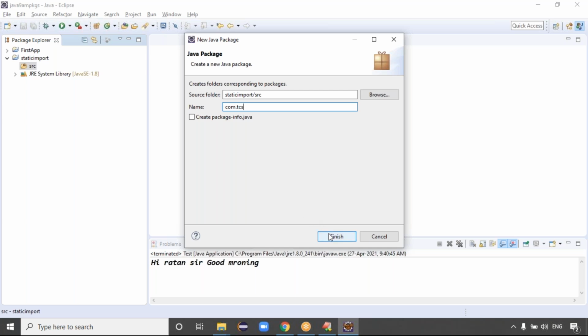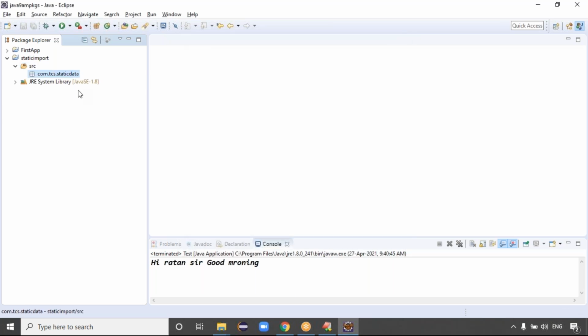Then com.tcs.staticdata. This is my static data module.